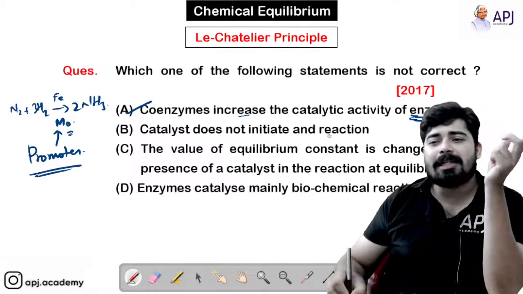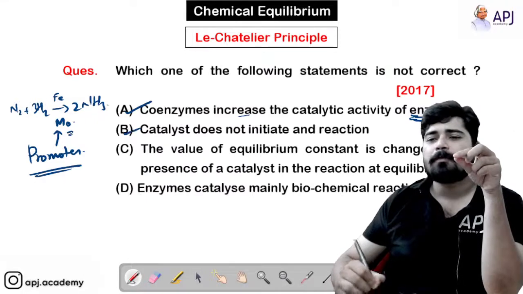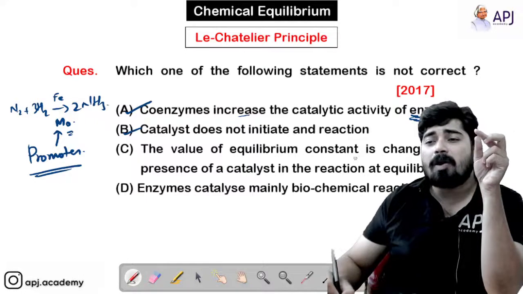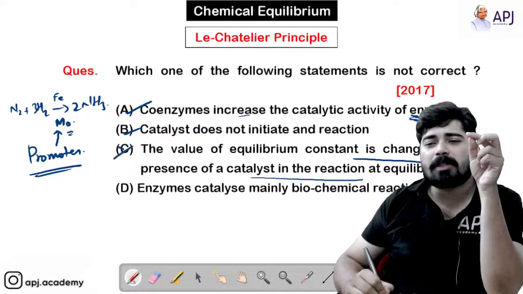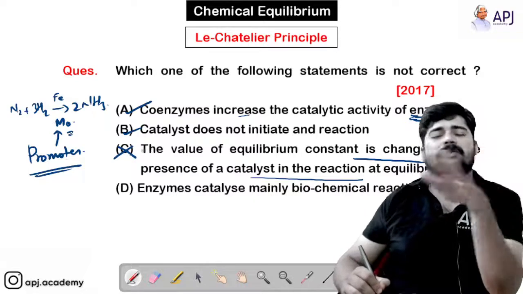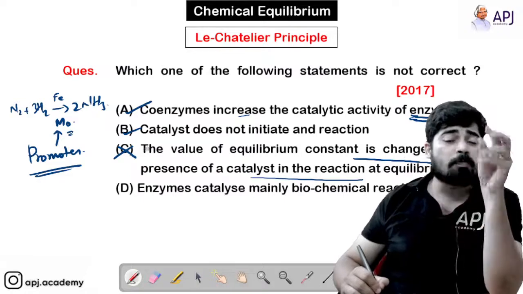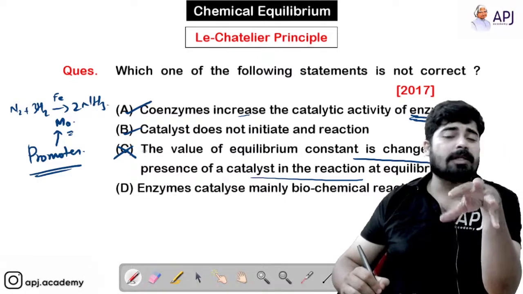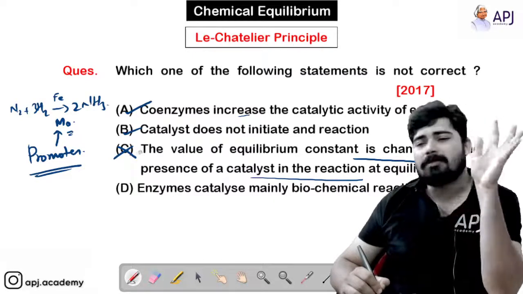Catalyst does not initiate and take part in reaction. So this is also a right statement. The value of equilibrium constant is changed in the presence of catalyst in the reaction at equilibrium. The very wrong statement, because I have told you the value of equilibrium constant is never changed by a catalyst, and it cannot change. If you put a catalyst in an equilibrium reaction, a reaction which has reached equilibrium, it is not going to change that equilibrium state.